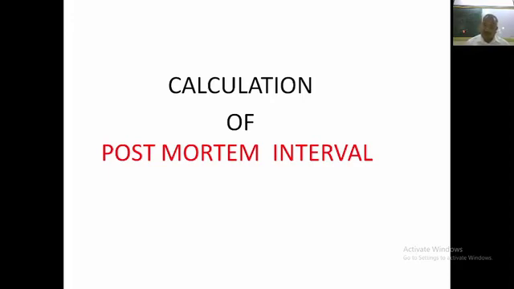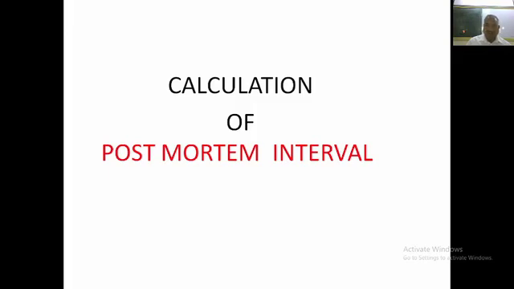A cognizable offense is, for example, murder, in which a police officer can arrest the person without any warrant. Non-cognizable offenses are offenses related to property, in which a warrant issued by the court is a must to arrest any